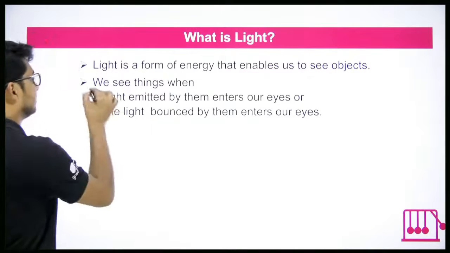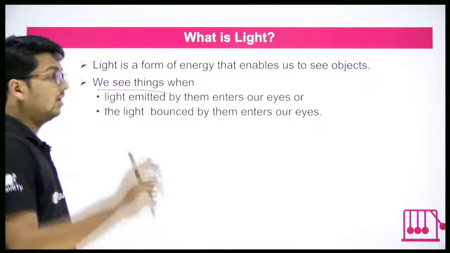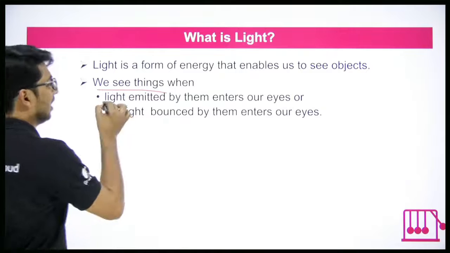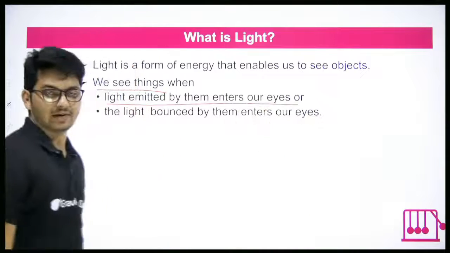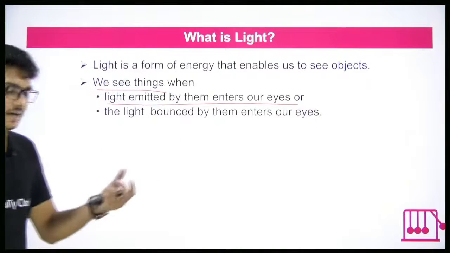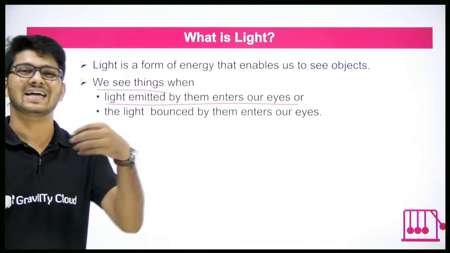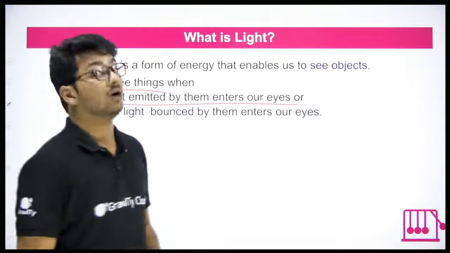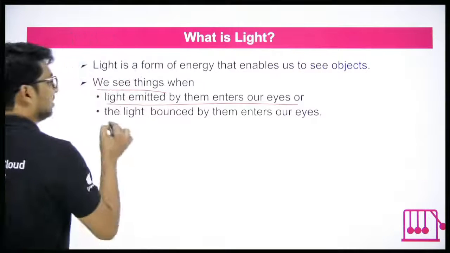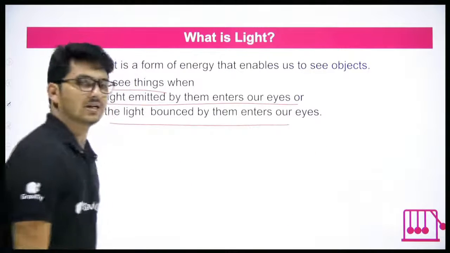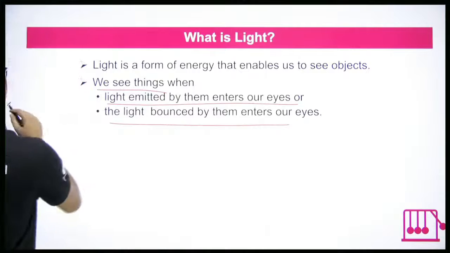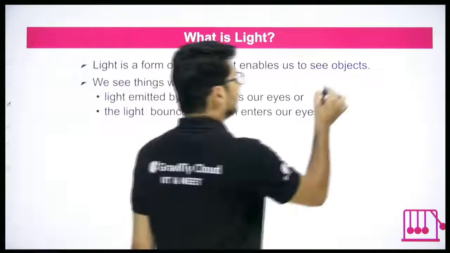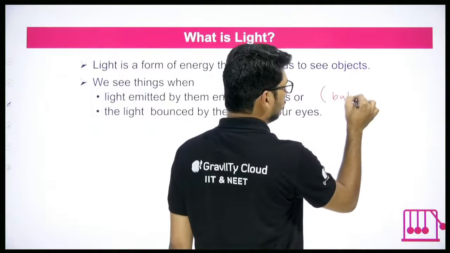And we see things when either of two cases happens. Light emitted by them enters our eyes. For example, a bulb. From the bulb, light is emitted, it reaches our eyes and we can see the bulb. Or else, light bounced by them enters our eyes. The light bounced by objects enters our eyes. The best example for the first case is a glowing bulb.